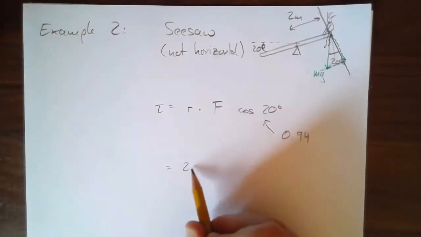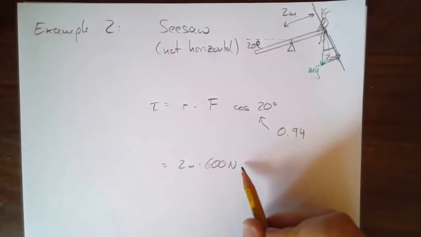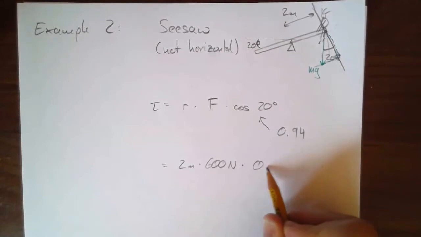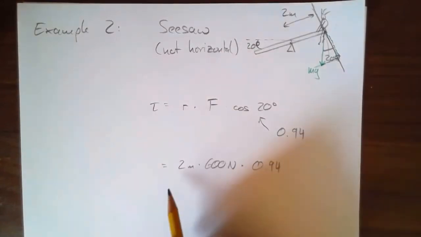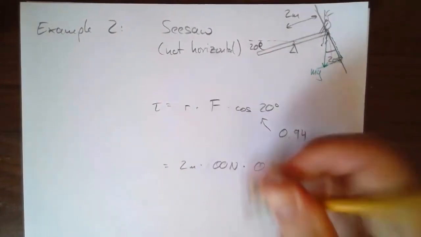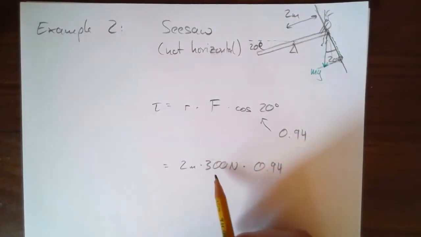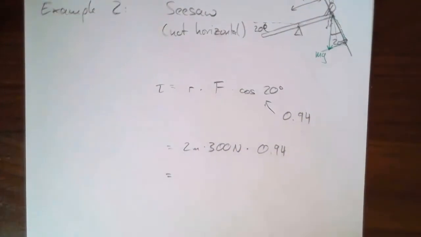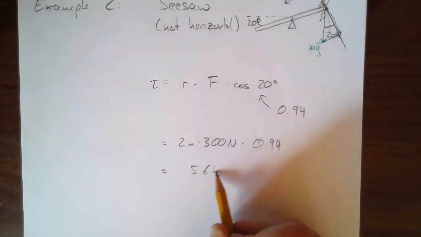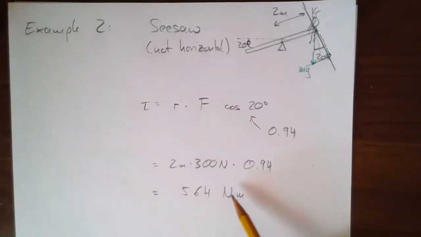So we plug in those numbers: 2 meters times 600 newtons, remember that was the weight, or the normal force between them, times 0.94. Excuse me, what am I doing? The force was 300, and 600 we got by multiplying by 2, right? 30 kilograms times 10. I'm going crazy here. Okay, so 600 times 0.94 comes to, I think, 564 newton meters. So less torque than before.